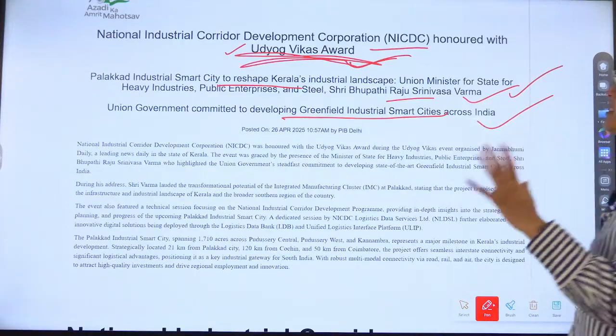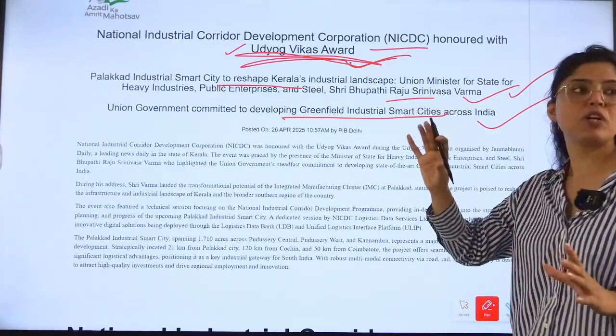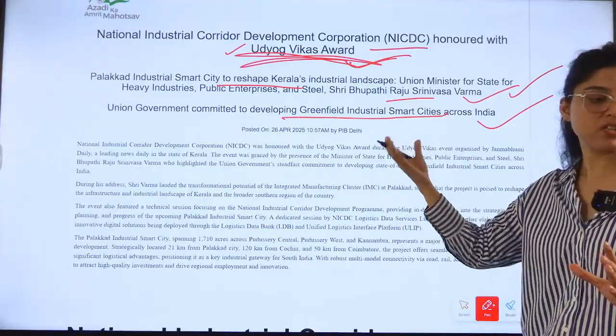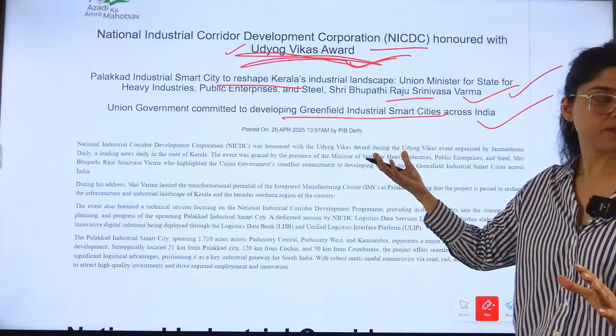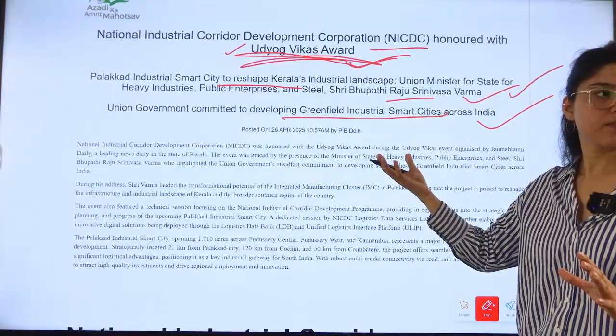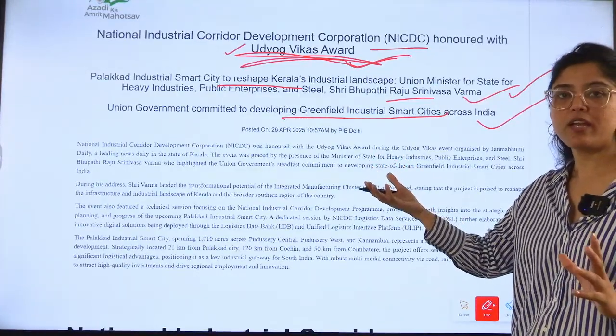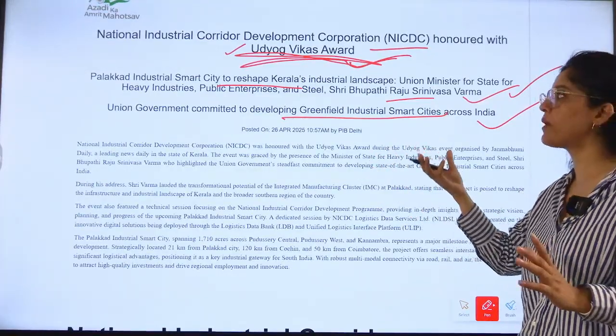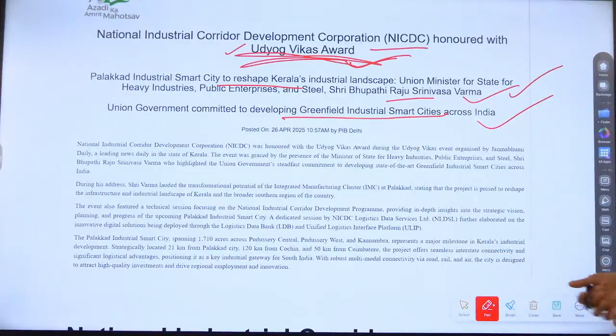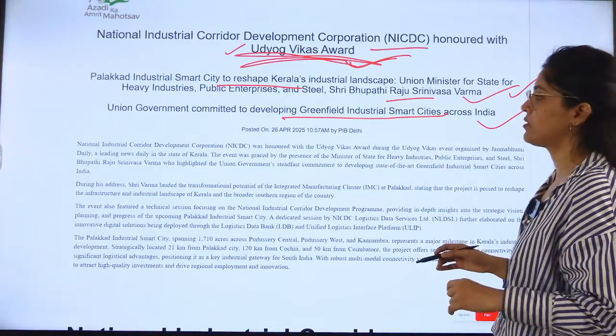Now, what is this topic related to? What is the topic about? Governance. Okay. Any other thing? What is the major important part?